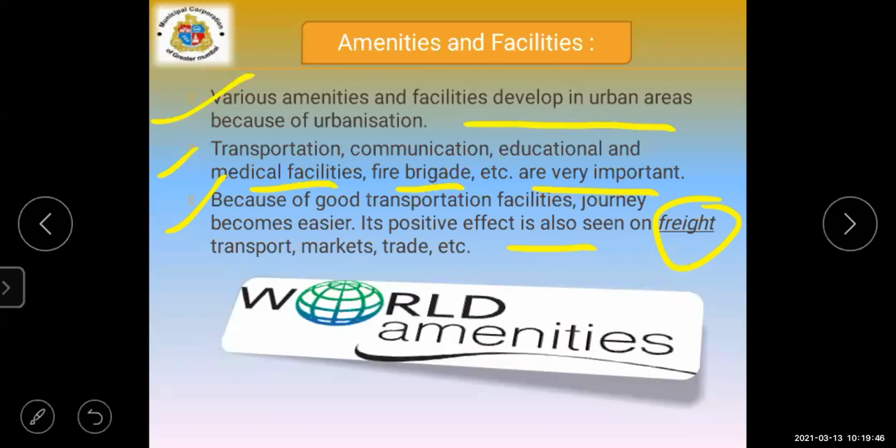Then we can move easily, we can transport from one place to another. Yes, we can go for recreation in that area. Why? Because all the necessary facilities are there in that urbanized area.